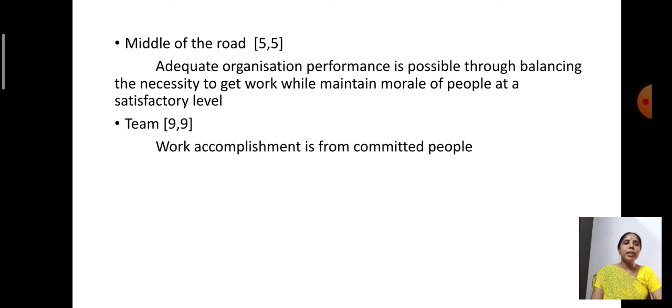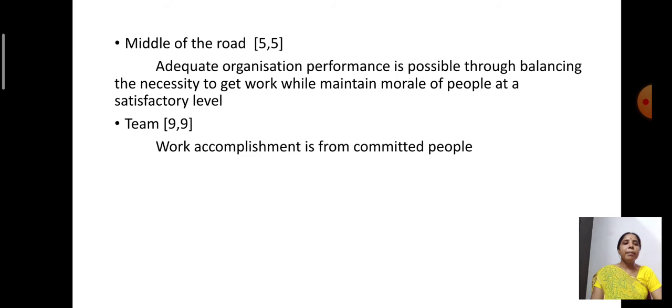Here the manager is an efficient and technical expert, balancing both the morale of the people and the production of the organization. He is concerned with the morale of the people and the work of the organization also. He is maintaining a proper balance between the two. So that is the reason it is called middle of the road, within bracket 5 comma 5.